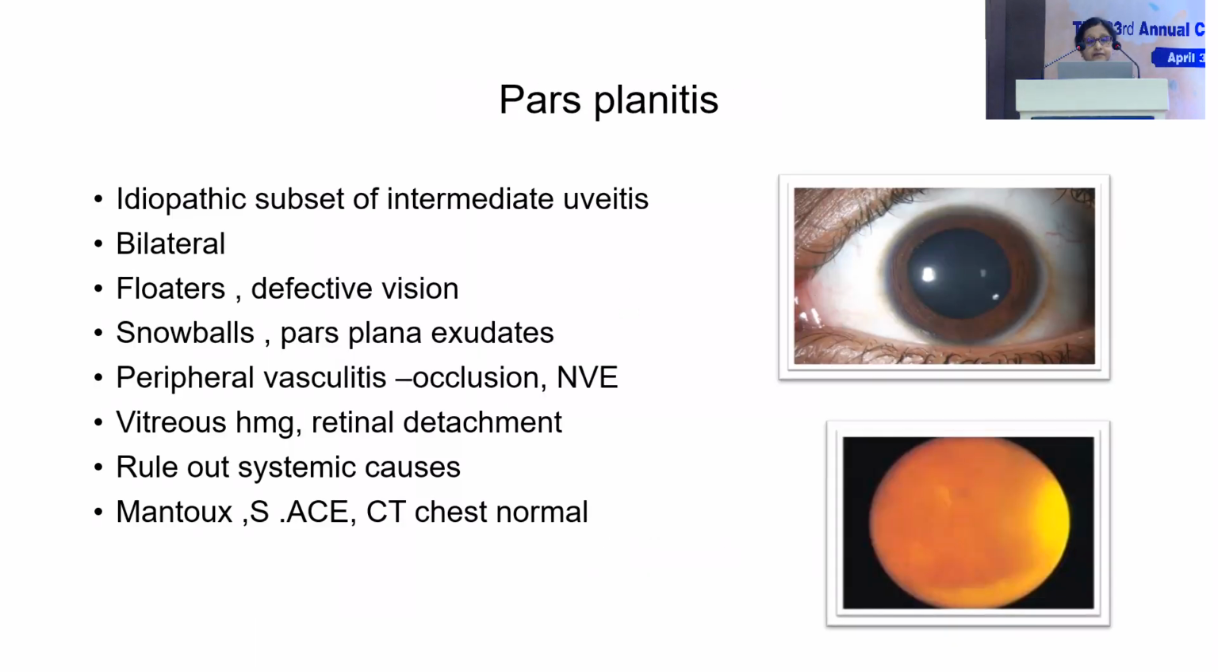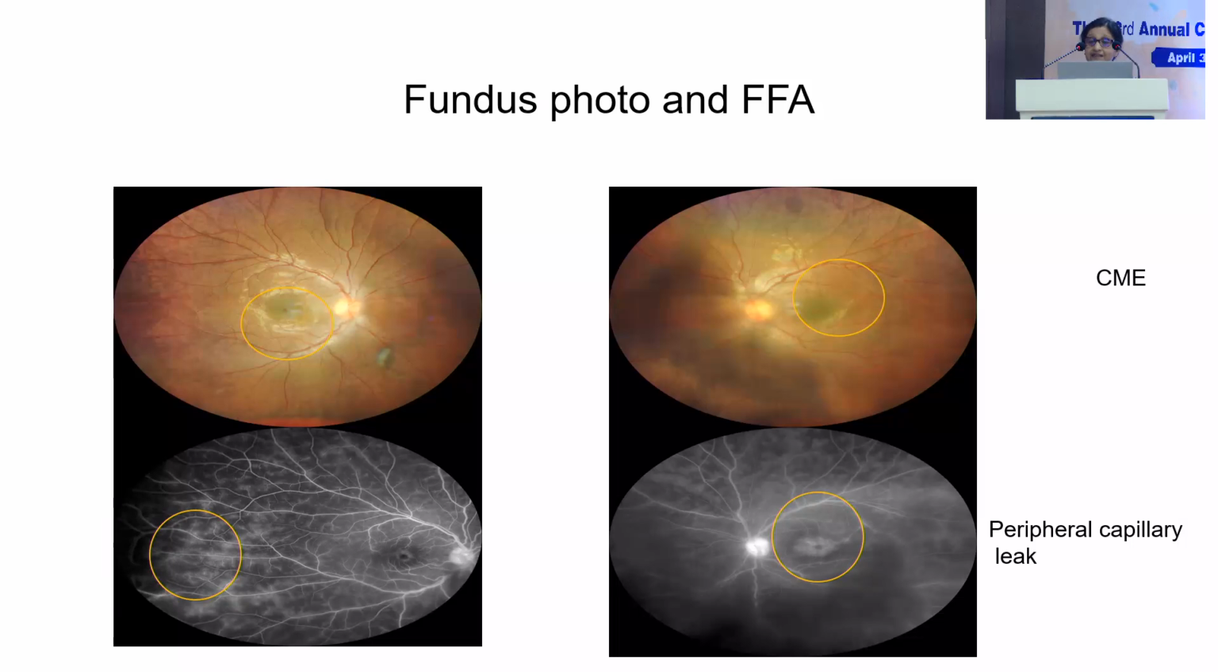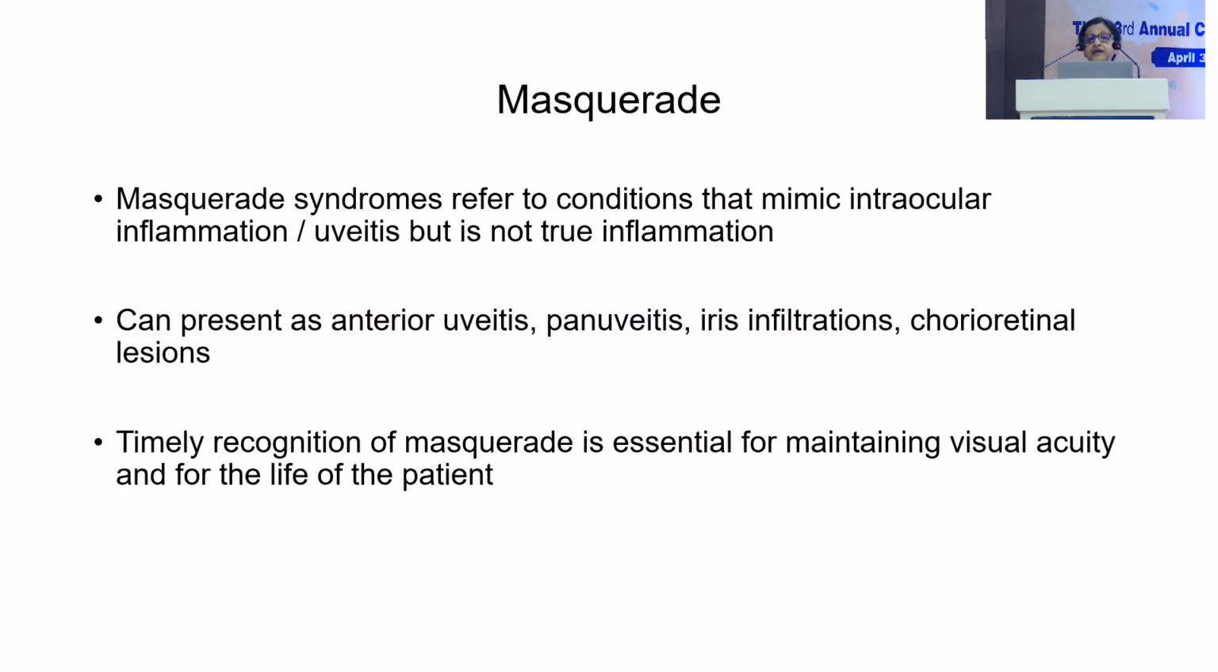Pars planitis is an idiopathic subset of intermediate uveitis, and can present with snowballs and snow banking. The anterior segment is usually quiet, with just a few spillover cells. The cause of vision drop is usually intractable CME, and sometimes peripheral vasculitis may be there, which can result in new vessel formation and retinal detachment, and vitreous hemorrhage as a cause for poor vision. Do not forget the masquerades,